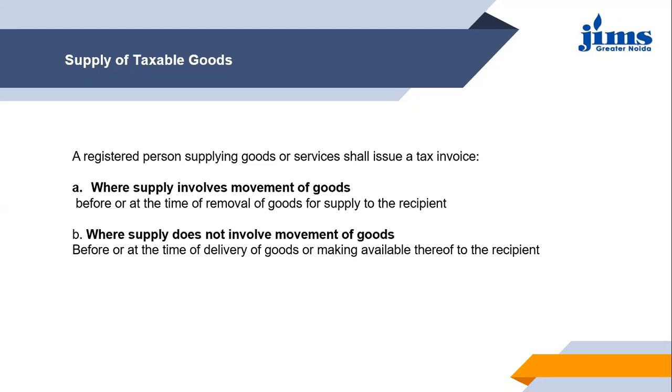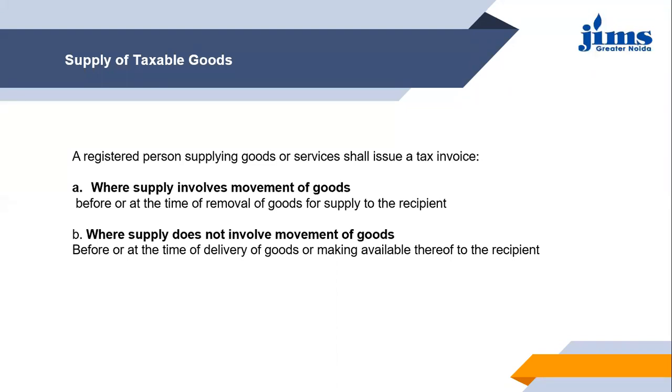So any of the conditions which is applicable depending upon the circumstances: if the delivery needs to be taken, then the supplier needs to make the tax invoice before or at the time of delivery of goods when he is handing over the goods to the recipient, or at any time when the goods have been made available to the recipient to take it away. Any of the situations under these three will be the effective date for the issuance of invoice.